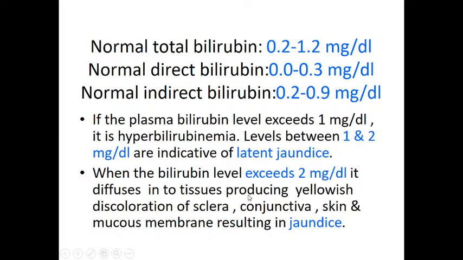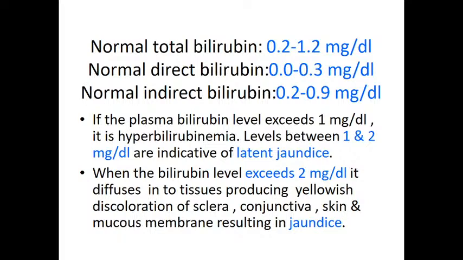Okay, if the bilirubin level exceeds 2 milligram per deciliter, it diffuses into the tissues, producing yellowish discoloration of the sclera, conjunctiva, skin and mucous membrane, resulting in jaundice. See here, normal total bilirubin level should be less than 1 mg per dL. If it is between 1 to 2, that is not jaundice, we call it hyperbilirubinemia. And if the total bilirubin is more than 2 milligram per deciliter, then that causes jaundice.